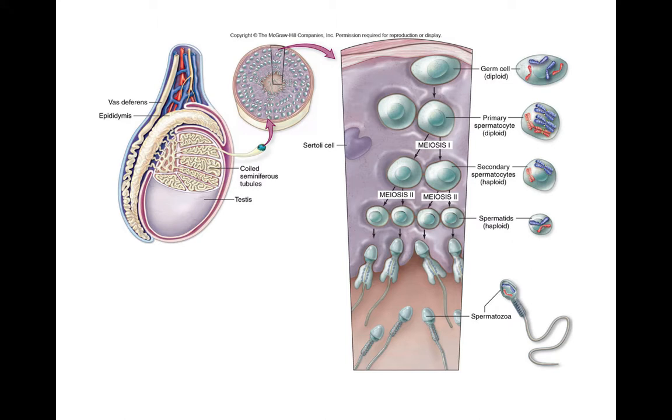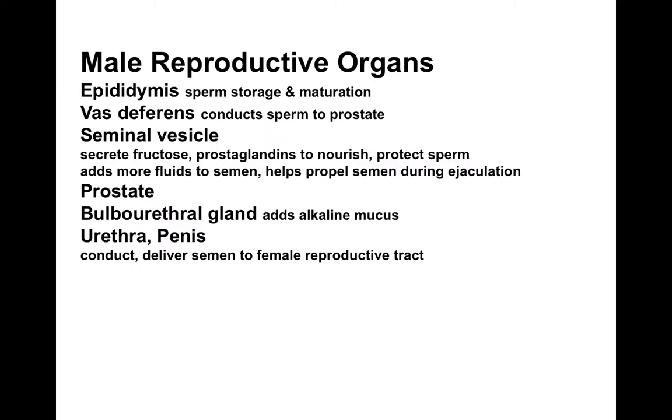This is just looking at what happens here with the germ cell going through meiosis 1, meiosis 2, and getting the spermatozoa, and this all takes place in the testes. The male reproductive organs are the epididymis, which is for sperm storage. The vas deferens conducts the sperm to the prostate. The seminal vesicle, the prostate, the bulbourethral gland, and the urethra and the penis. You will need to know all of these reproductive organs for the exam.